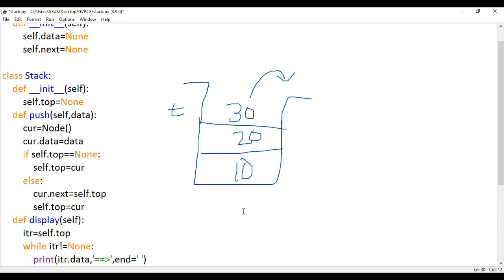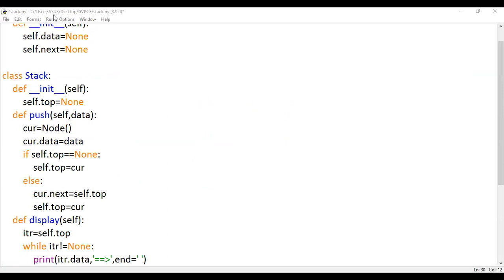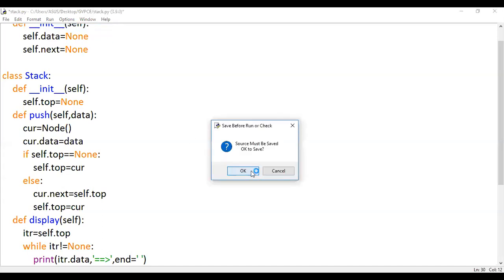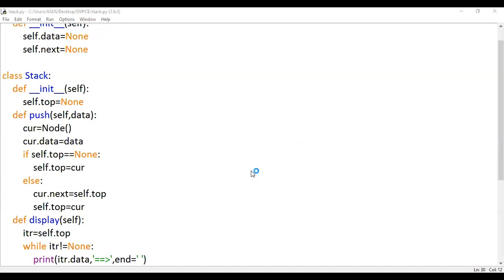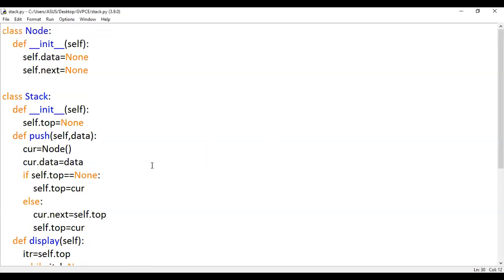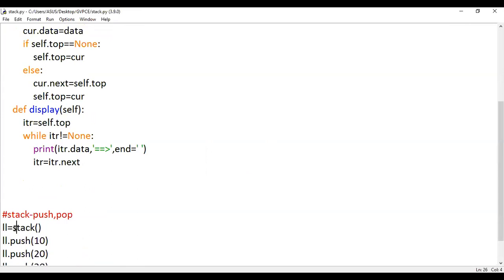Just we did only two operations. We'll just try to display it. The error says stack is not defined, it should be uppercase. Did we mention lowercase here?